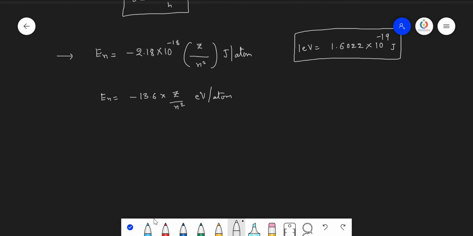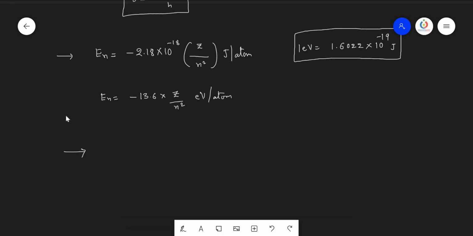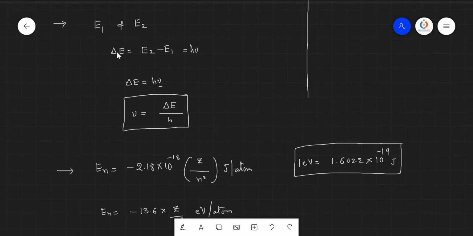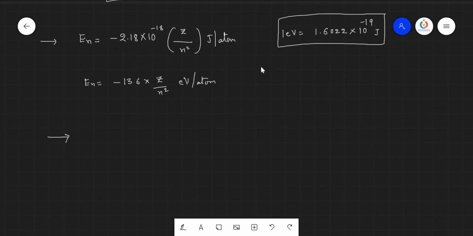Now let us see some other information regarding the energy of electron. These are all some comparisons. Every formula is to be remembered to solve the problems. As I said here, energy of the electron, difference in energy between the two orbits, delta E equals E2 minus E1. But we must know what is the E2 value, what is the E1 value. Then only delta E can be calculated directly. If we don't know, then how to solve? Then let us see here.